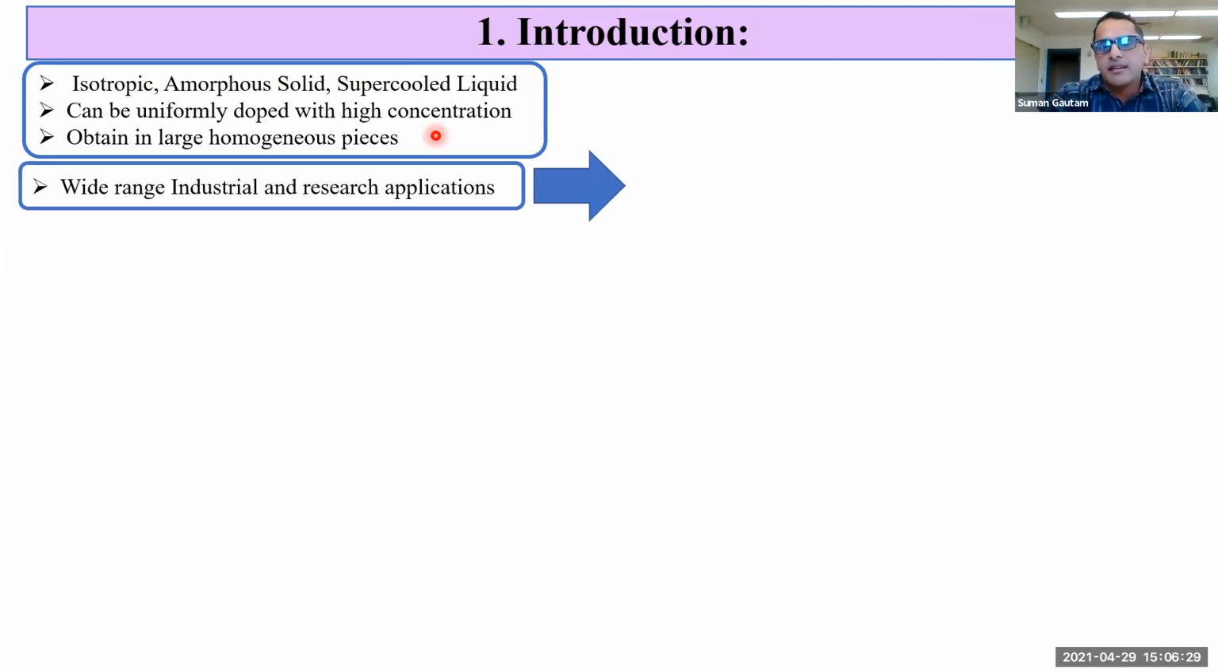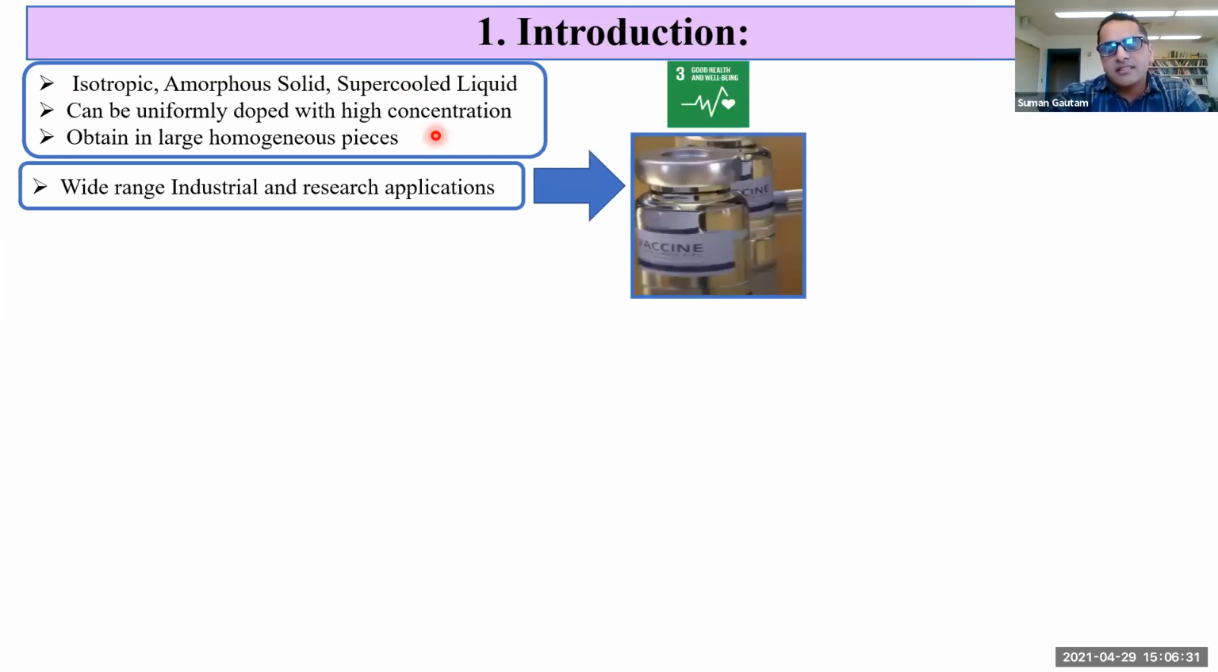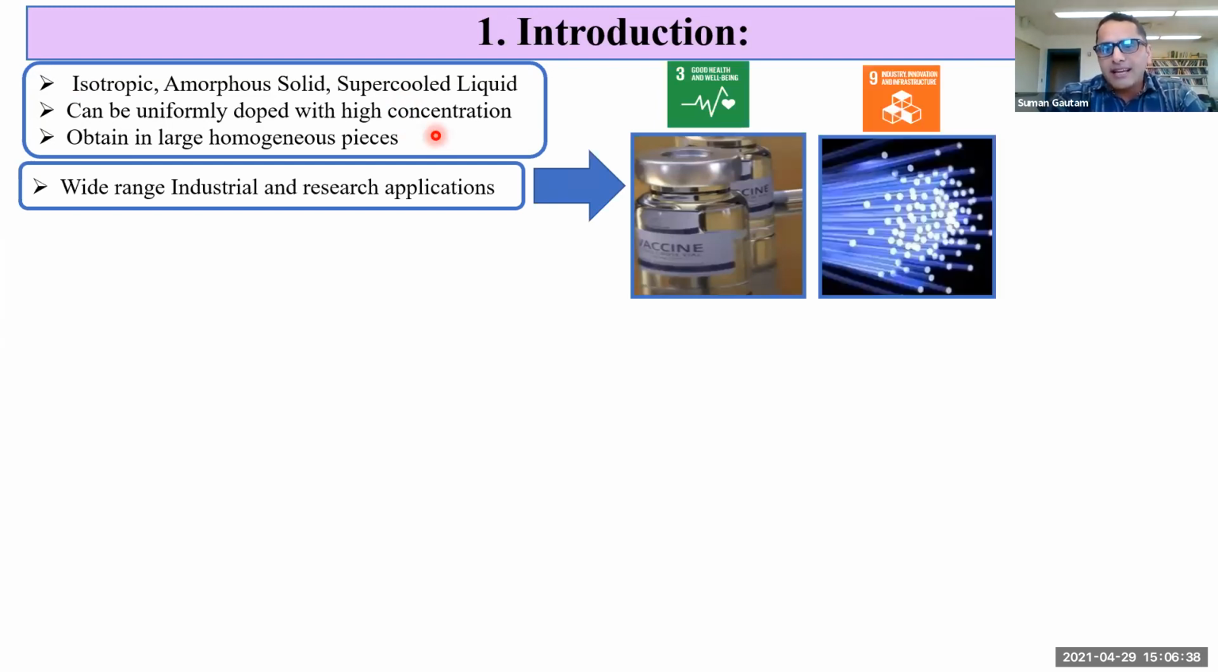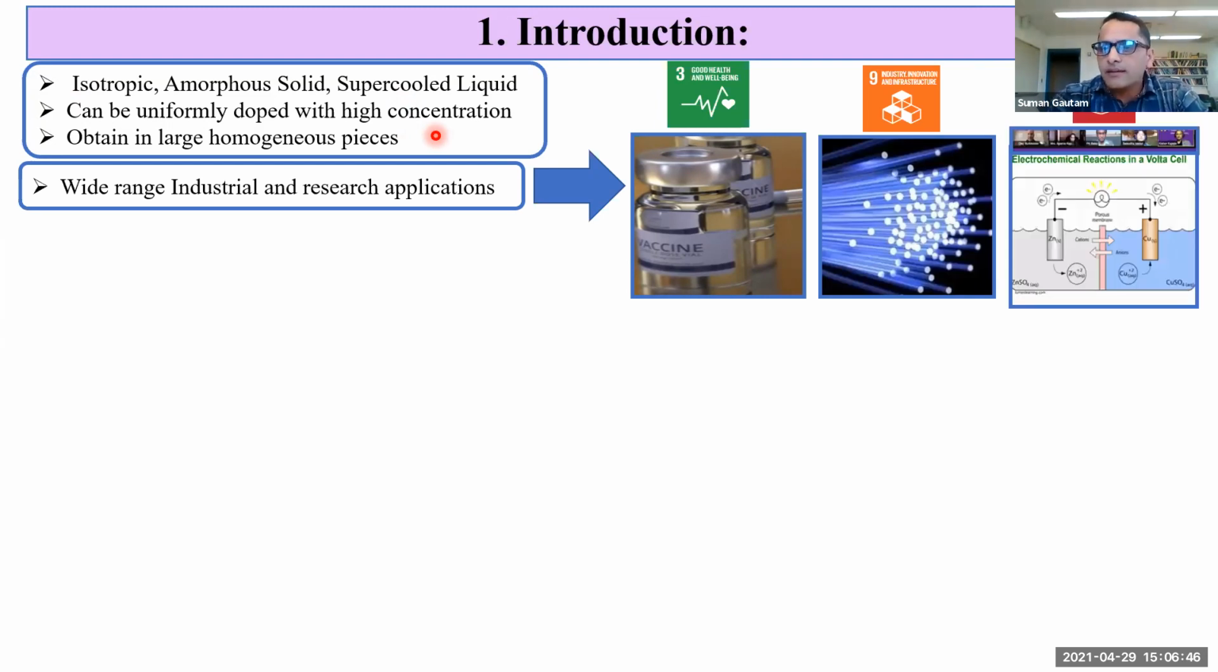For example, it is one of the key materials in healthcare. It is used to protect and store sensitive drugs and medicine. Optical fibers are made from glass, so it helps in the development of industry, innovation, and infrastructure. The use of optical fiber in communication from one part of the world to another to exchange knowledge helps to improve quality education. So this is the contribution by glass. It may enhance quality education directly or indirectly.